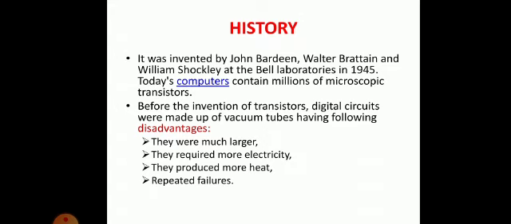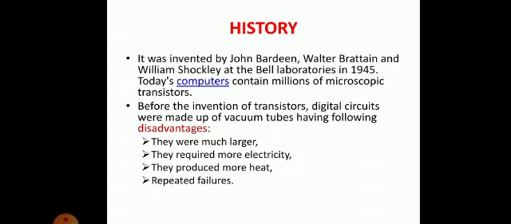With advancement over time, now you have a smartphone in your hand. Whatever transistor they invented, we cannot say it had less importance. It was also important, but with advancement we now have much more advanced types of transistors.